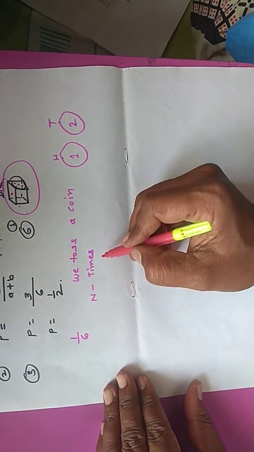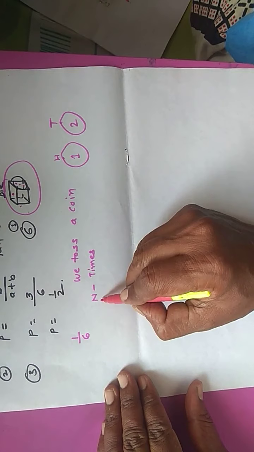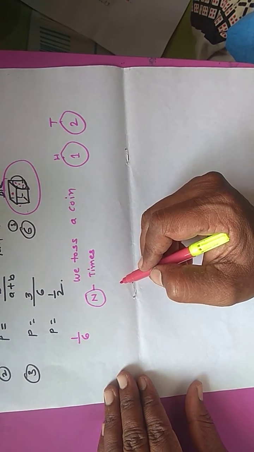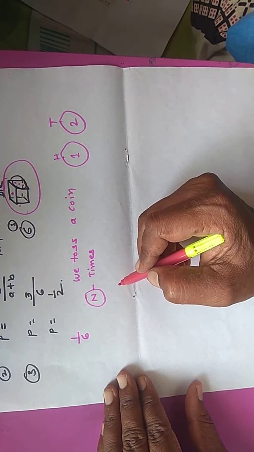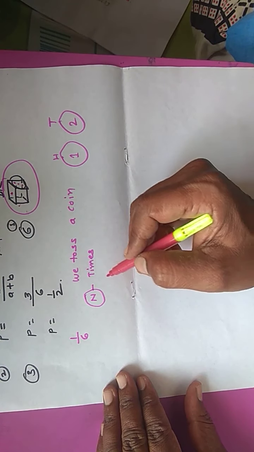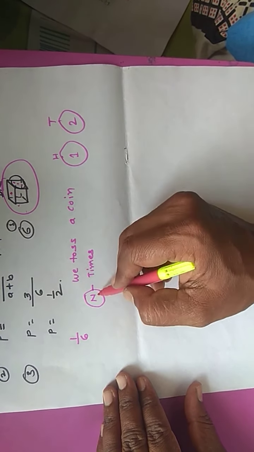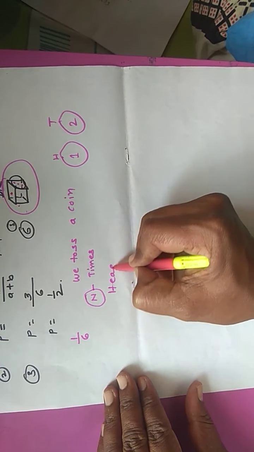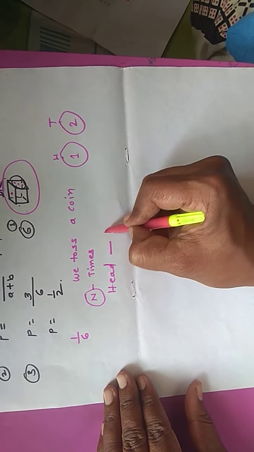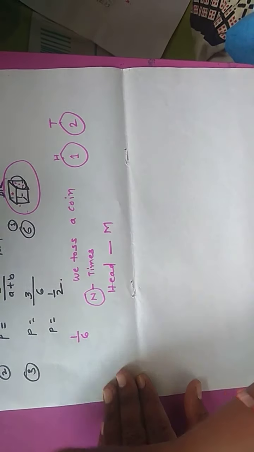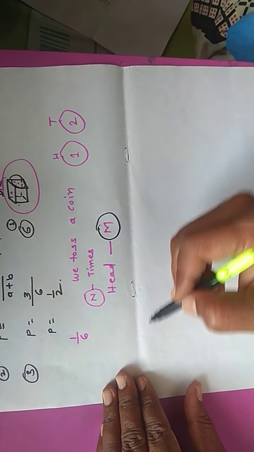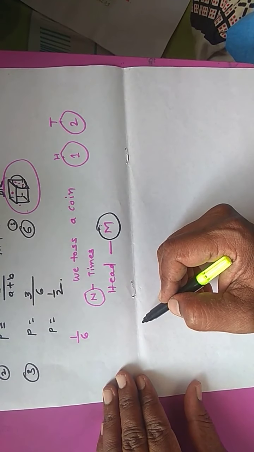N can take 1, 2, 3, whatever it may be. So the coin is tossed n times, and we find that while tossing this coin n times, the head occurs m times. How many times does the head occur? It is m times.